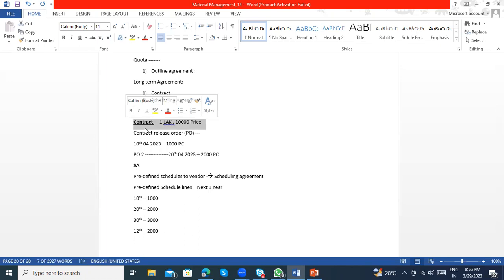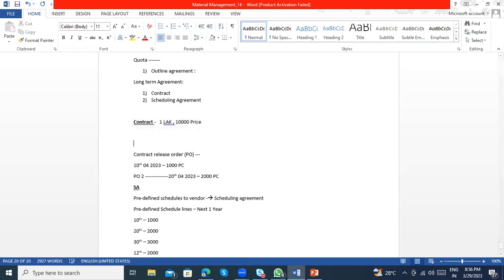So when I will raise this purchase order, when it is required, I don't know yet, because it might be tomorrow, maybe 10 days after, or maybe 20 days after. I don't know when it is. We have the agreement that for the next 1 year I'm planning to buy this much quantity, this much value of the product. That's why a vendor is giving some subsidies or discounts to me, because I'm continuously planning to buy from them.